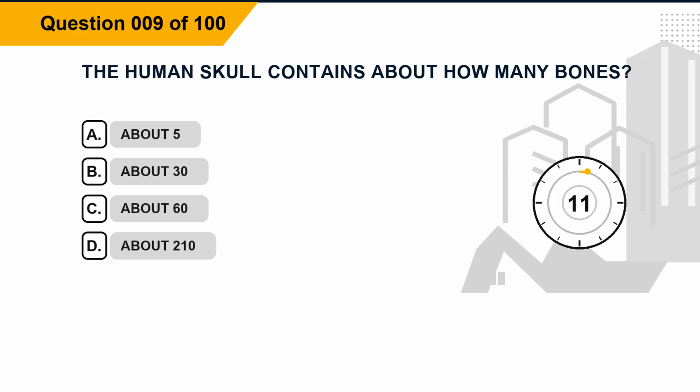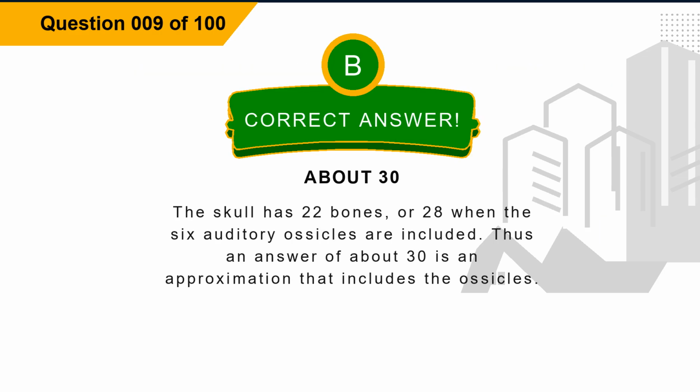Question 9. The human skull contains about how many bones? Option A, about 5. Option B, about 30. Option C, about 60. Option D, about 210. The correct answer is option B, about 30. Explanation. The skull has 22 bones, or 28 when the 6 auditory ossicles are included. Thus an answer of about 30 is an approximation that includes the ossicles.